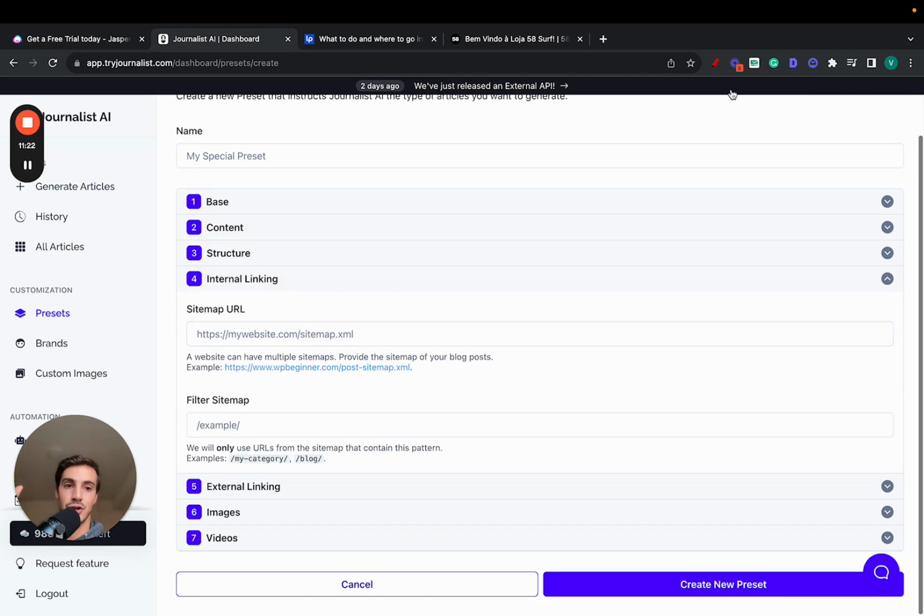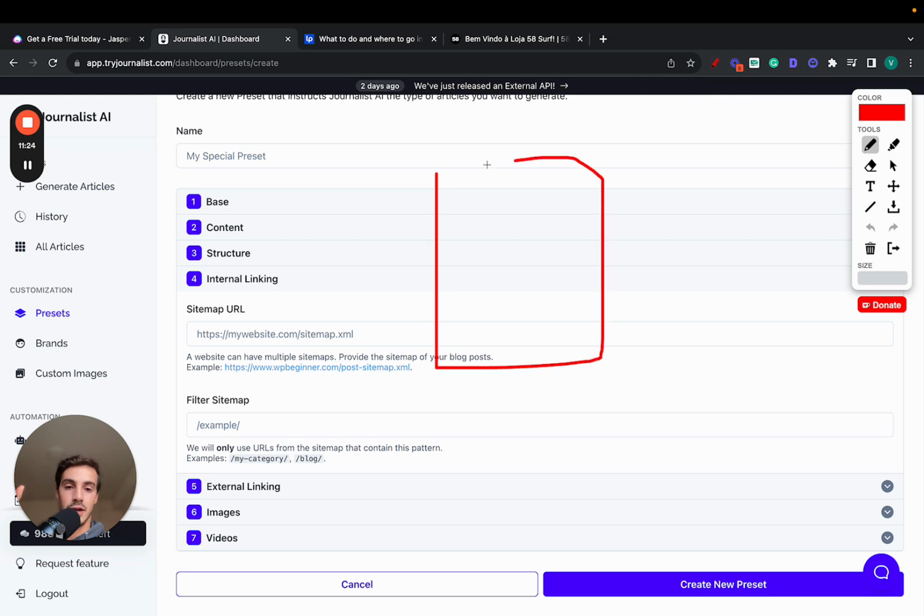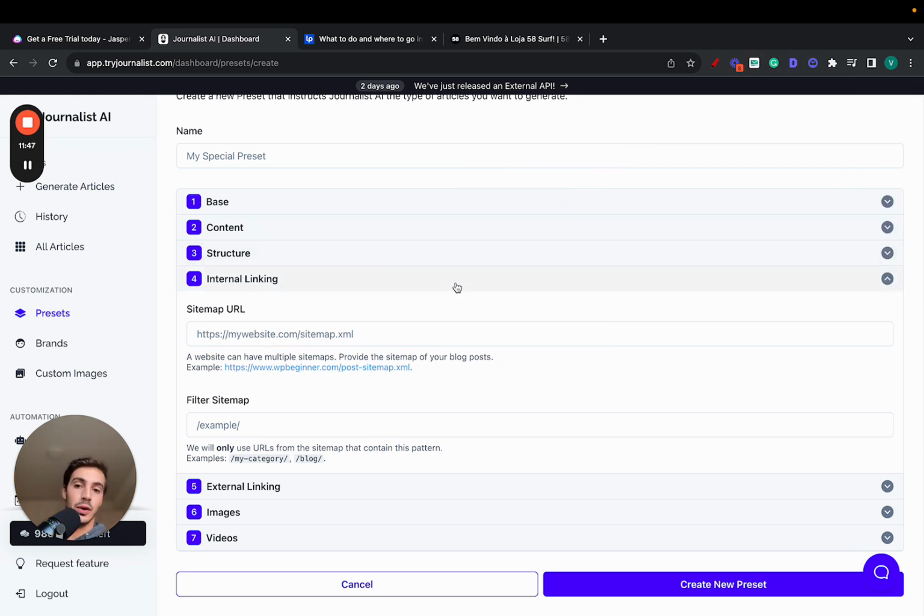And moving on to internal linking, right? This is where you can add your sitemap. So all the content that's being generated will have internal links to other pages on your site. So you want to link out to other blog posts you've written or other pages on your site. You just put in here your sitemap, and we'll automatically read through all the pages on your site and figure out what are the best ways we can build internal links in a relevant way. So essentially, we automate all your internal linking efforts, right?